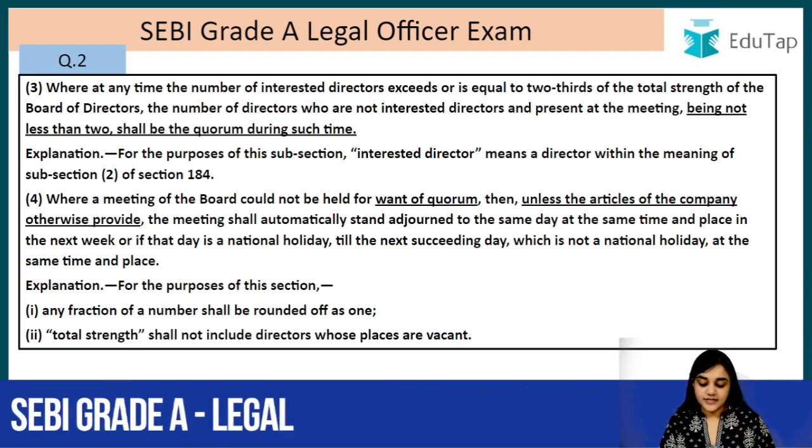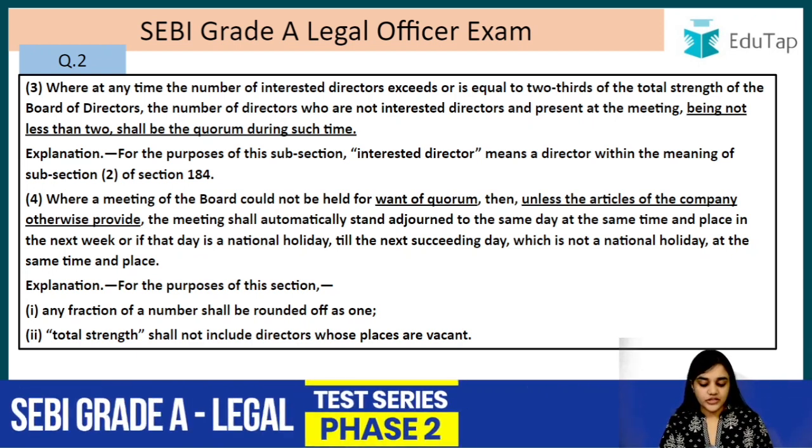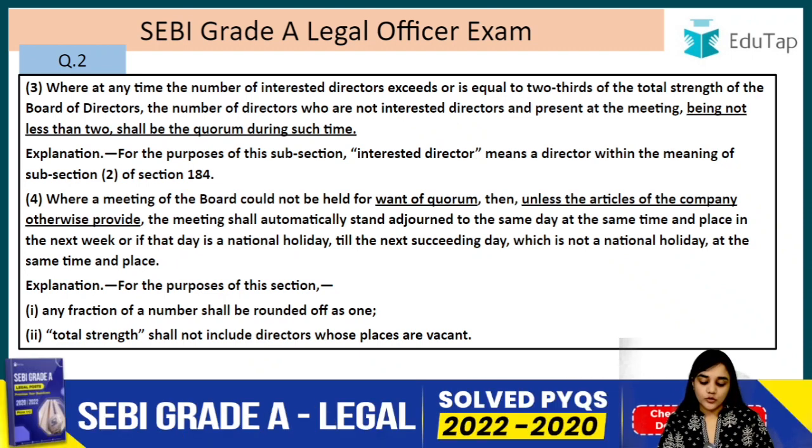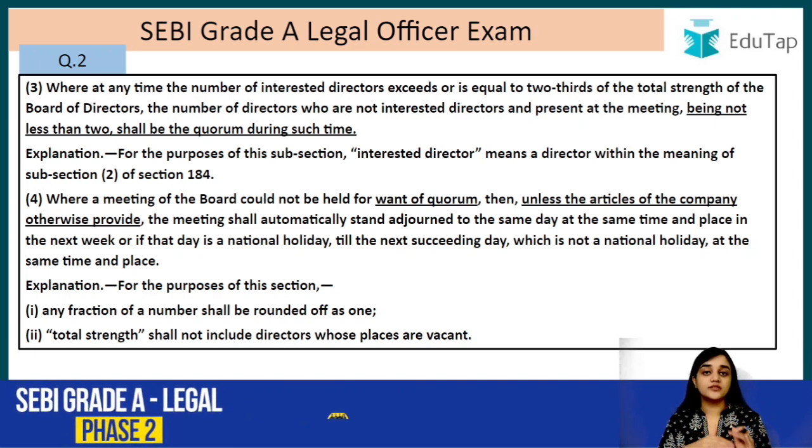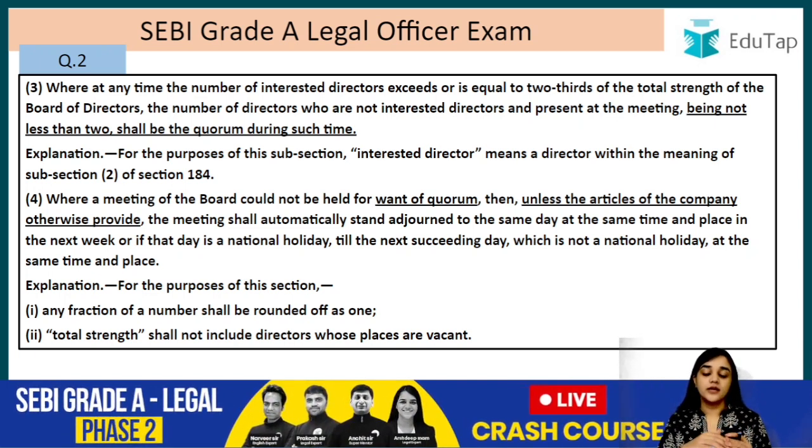An explanation says any fraction of a number shall be rounded off as 1. Total strength shall not include directors whose places are vacant. Now when we are saying the total strength of the directors, it is going to exclude the seats of the directors which are vacant, right? So total strength shall not include the directors whose places are vacant. Alright, I hope you are clear with this also.